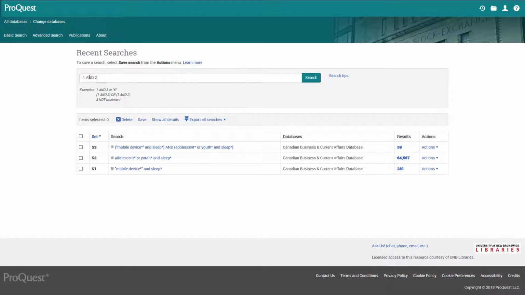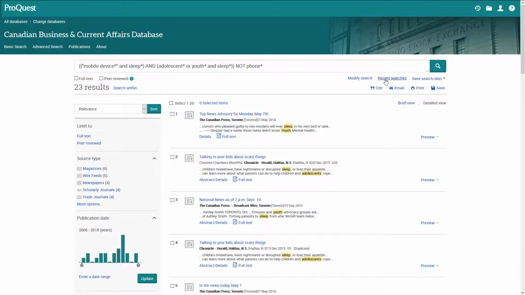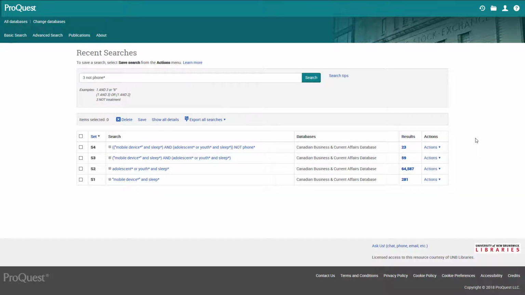If we want to focus our search on mobile devices other than phones, we can exclude phones from our search materials using the not operator. This has reduced our search results even further.